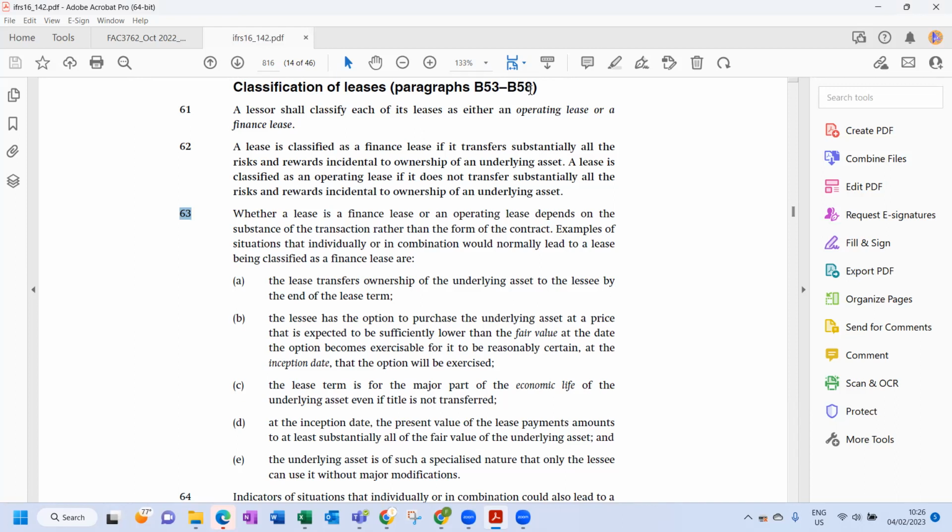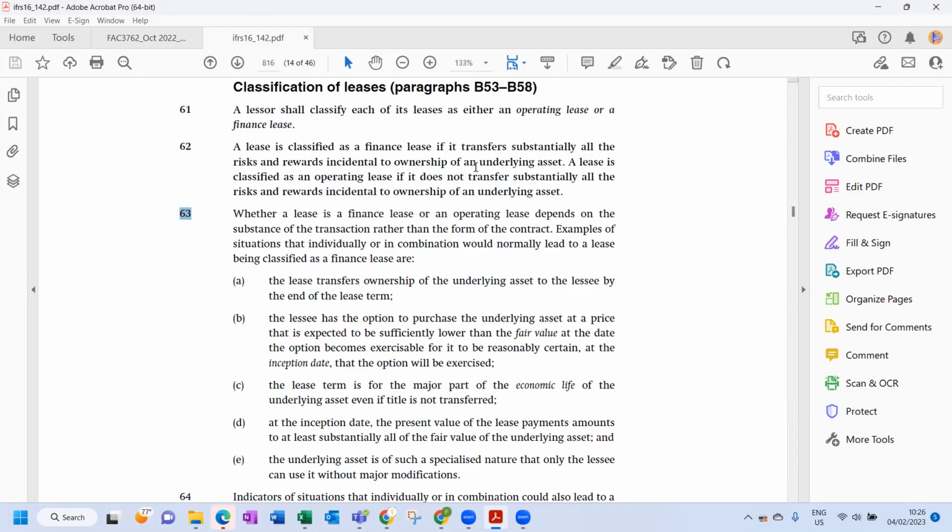But we're not going to go into that detail now. Okay. So they say a lease is classified as a finance lease if it transfers substantially all the risks and rewards incidental to ownership of an underlying asset.